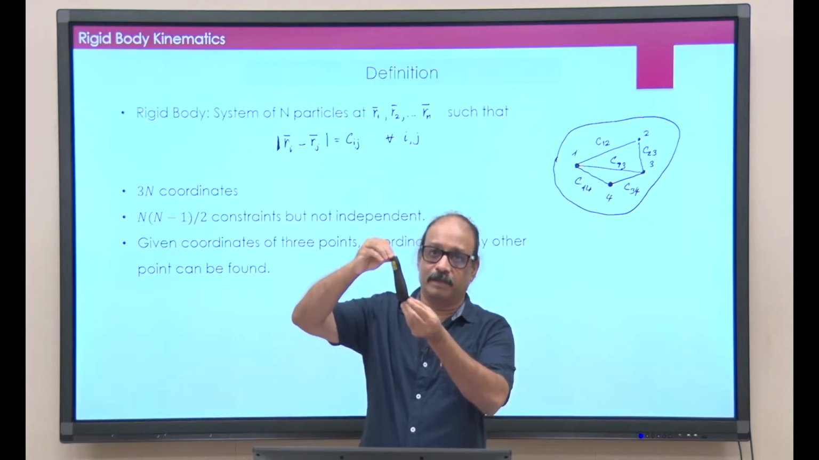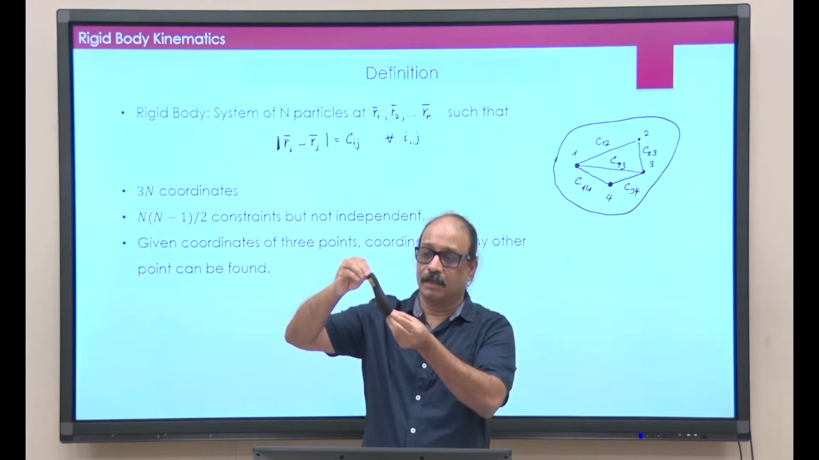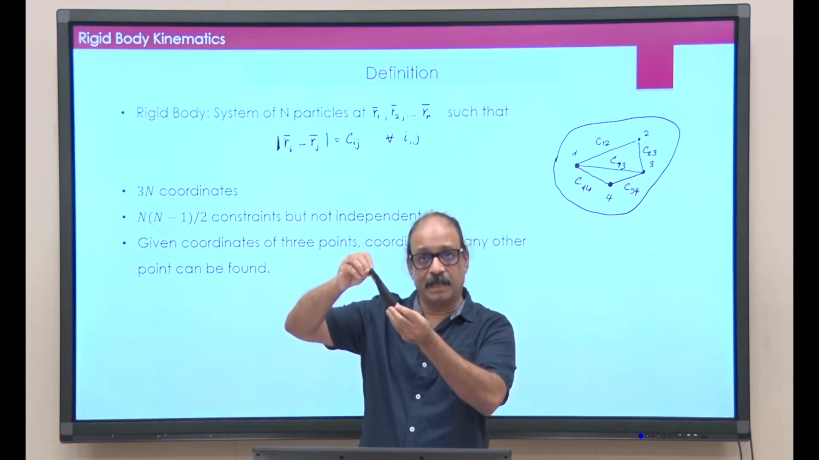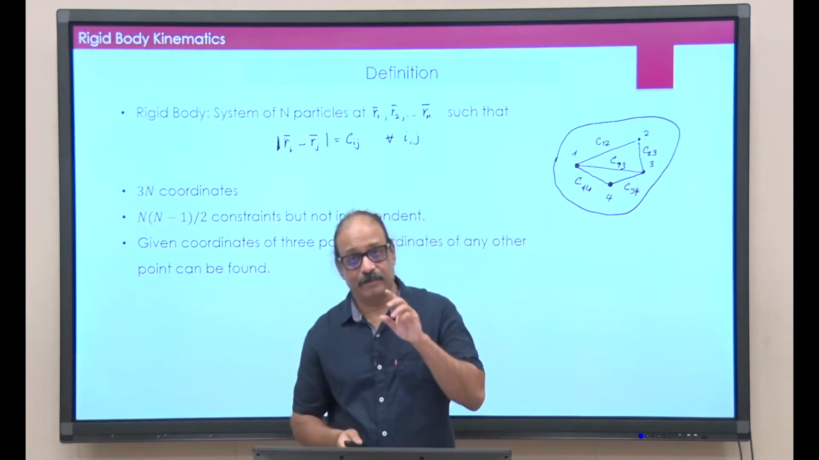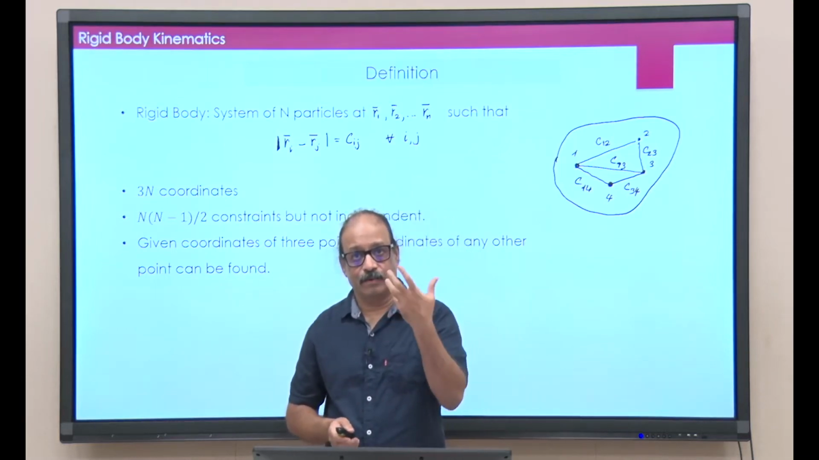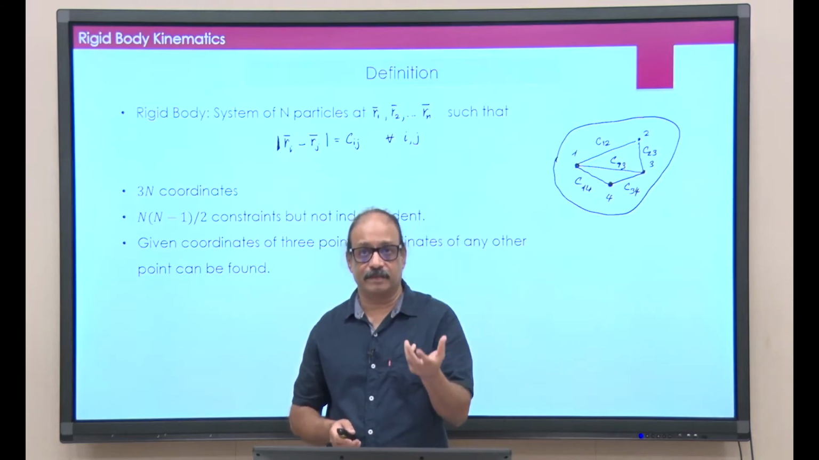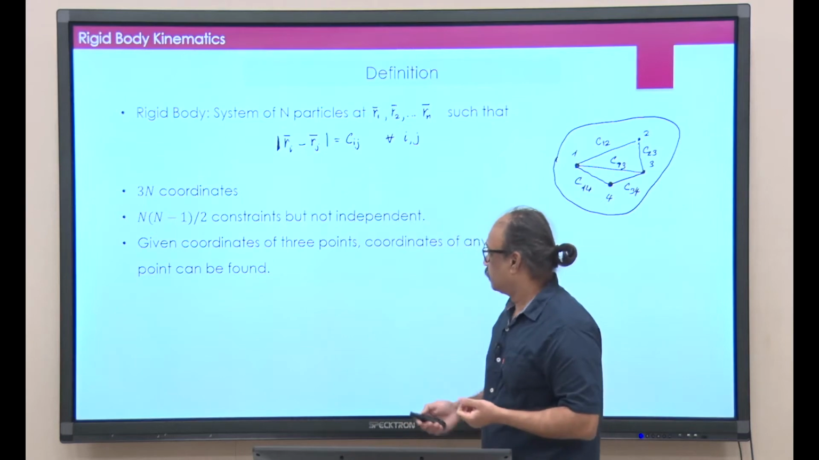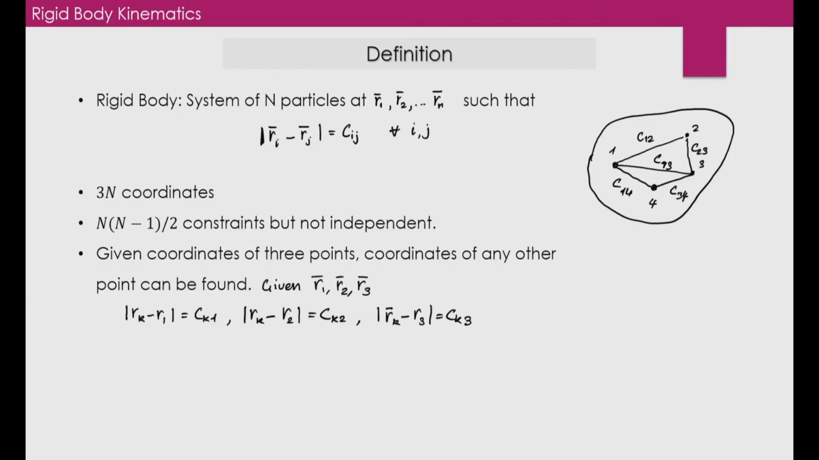I will fix one more point. If I fix one more point, even then I cannot determine the location of all other particles, because I can rotate the body about the line joining these 2 points. But if I fix the third point, then the orientation of rigid body in space is fixed. So, basically that is how you get 6 degrees of freedom, but putting it in mathematical terms, I would do something like this. Suppose I have 3 non-collinear points whose locations are R1, R2 and R3.